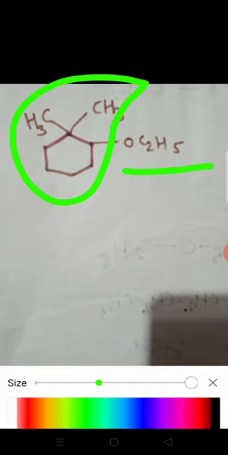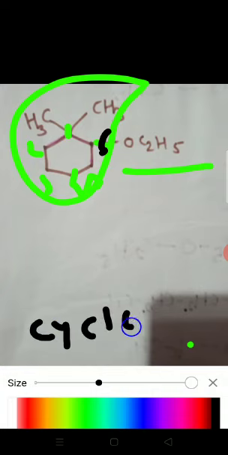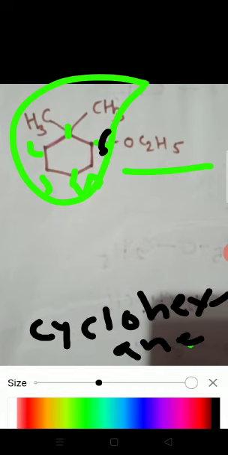We have to first know the name of the parent chain. See here, counting 1 2 3 4, 1 2 3 4 5, 1 2 3 4 5 and 6. Students, that means this compound is cyclohexane.